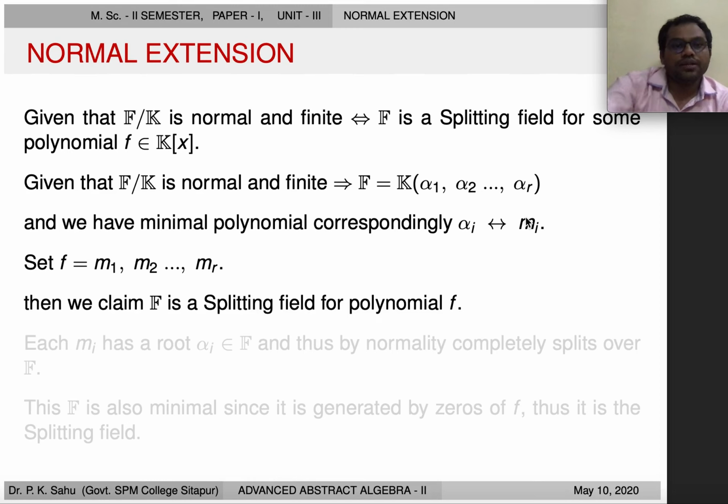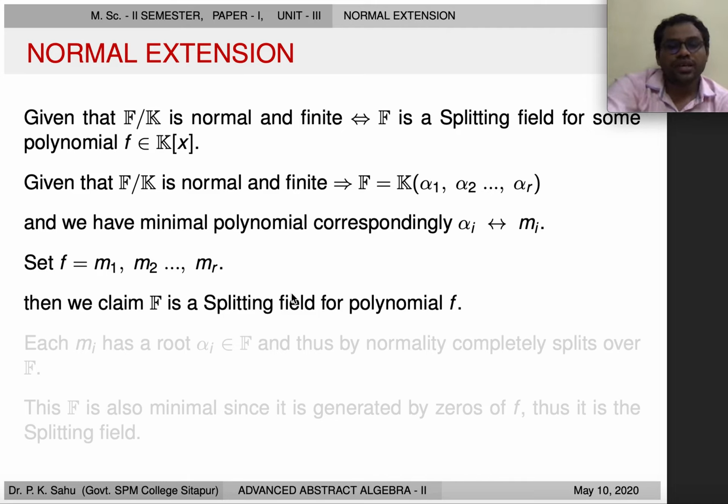Now we claim that F is a splitting field for this polynomial f. If our claim holds, then we are done. We are constructing a polynomial f equal to m1 times m2 times all the way up to mr, and we are showing that F is a splitting field. So this completes our 'if' part, the necessary condition.